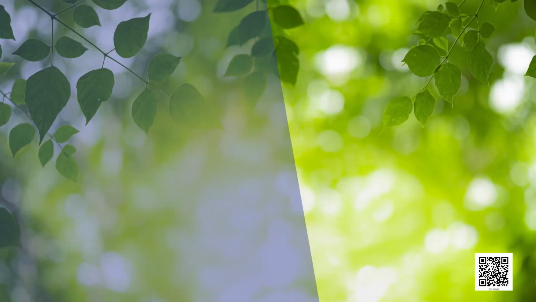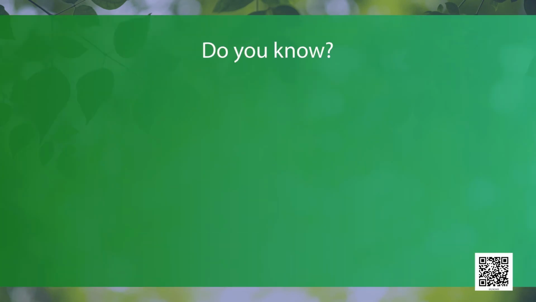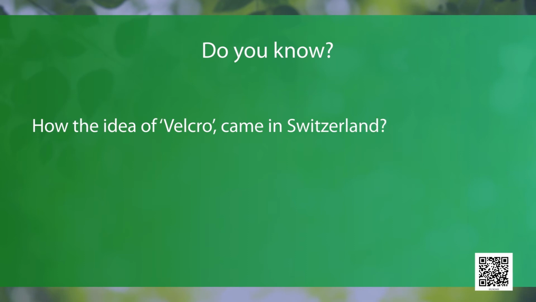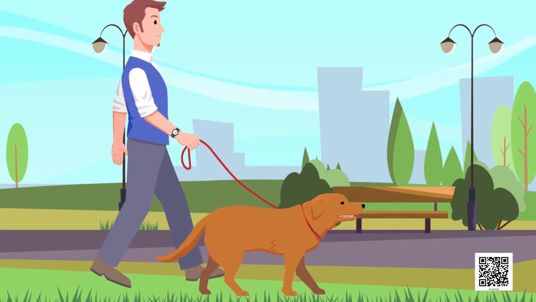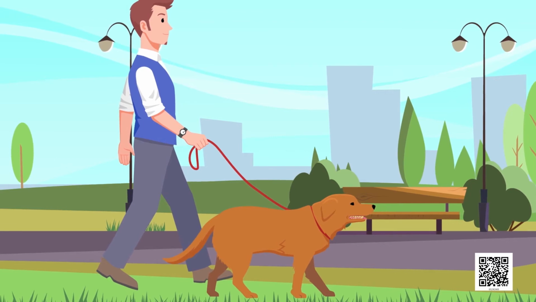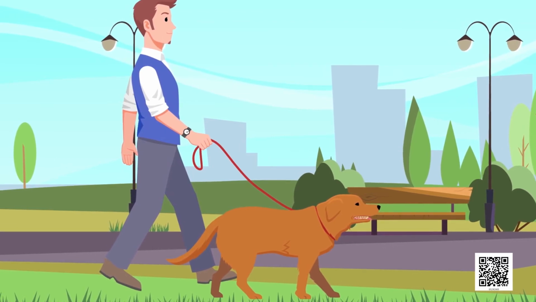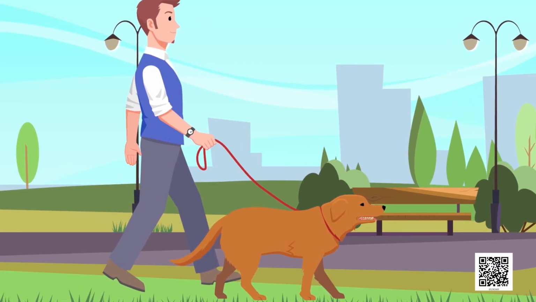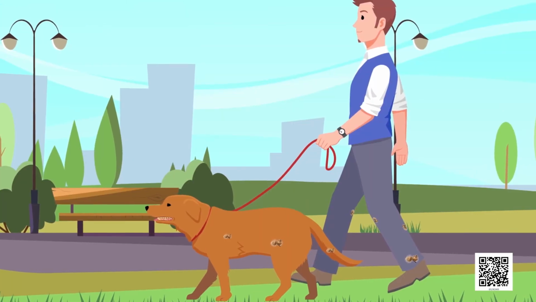Now, let's move ahead. Do you know how the idea of Velcro came in Switzerland? Let's read and understand. This happened in 1948. One day, George de Mestral came back from a walk with his dog.